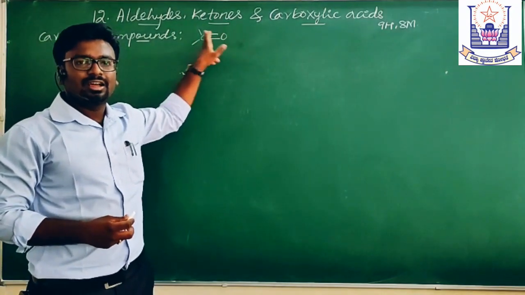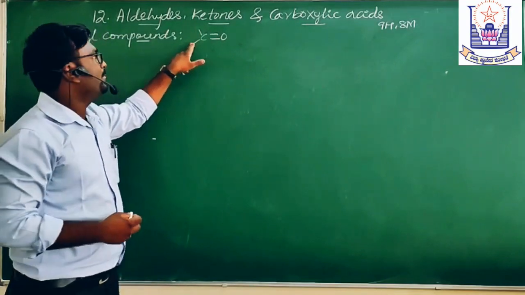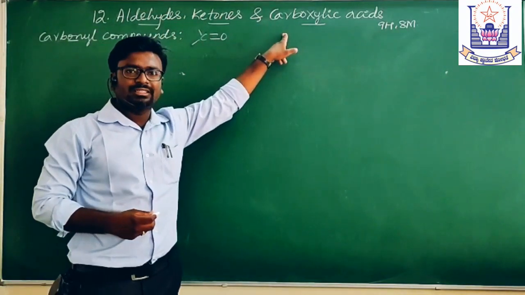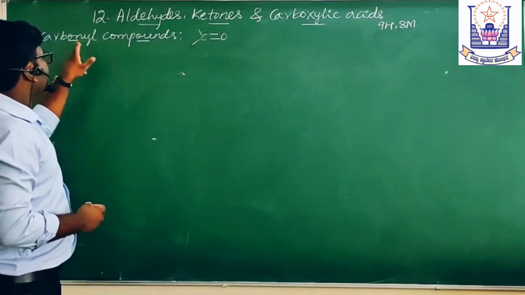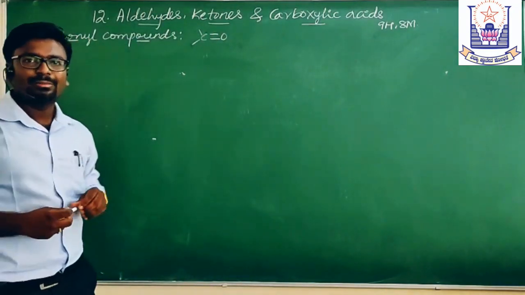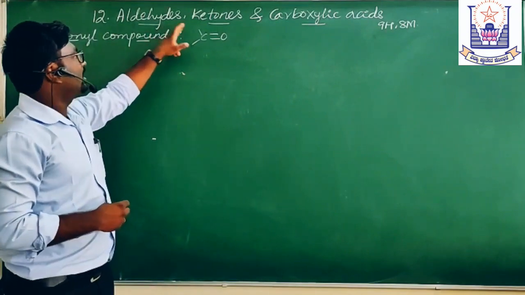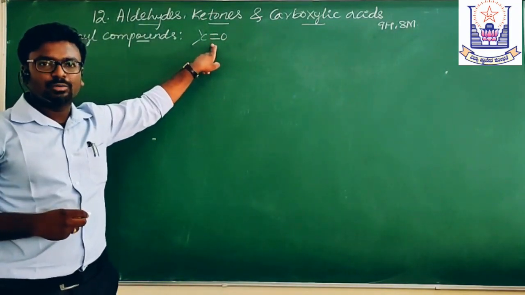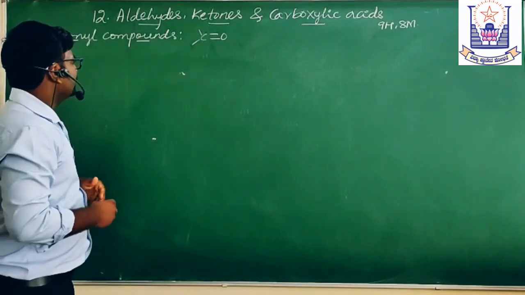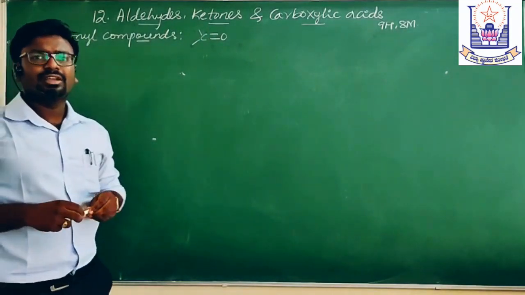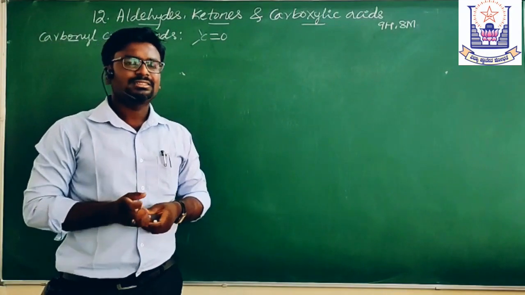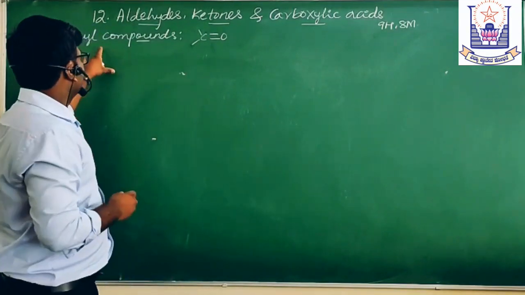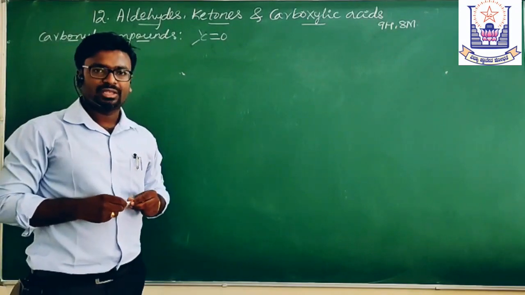Our aldehydes, ketones and carboxylic acids belong to the carbonyl compounds family because these compounds contain carbonyl as the functional group. Here we have a variety of carbonyl compounds. Let us see what types of compounds come under the carbonyl compounds family.